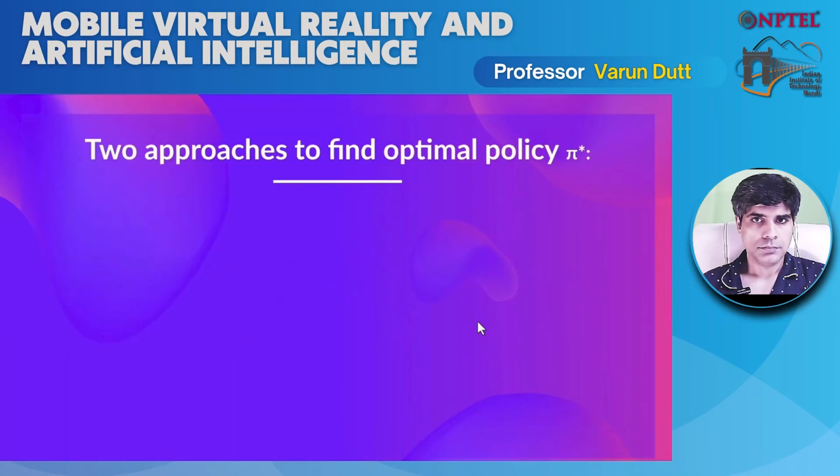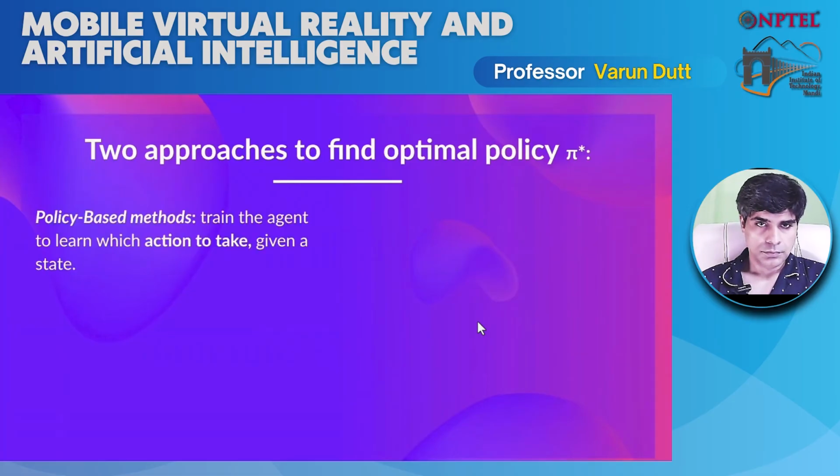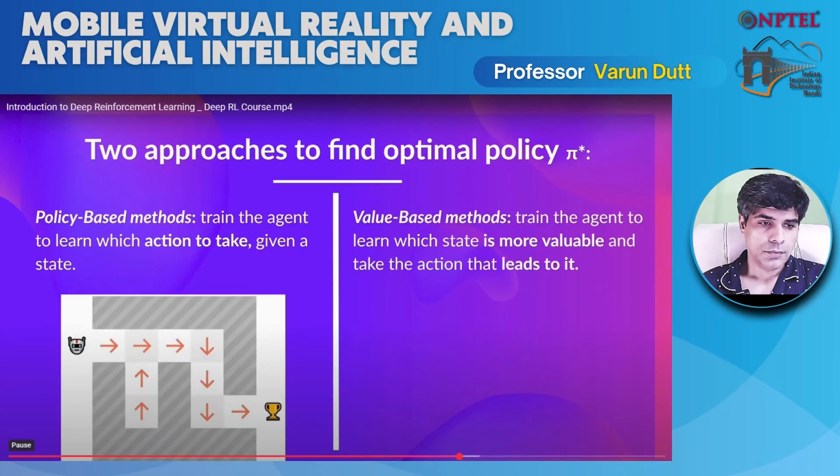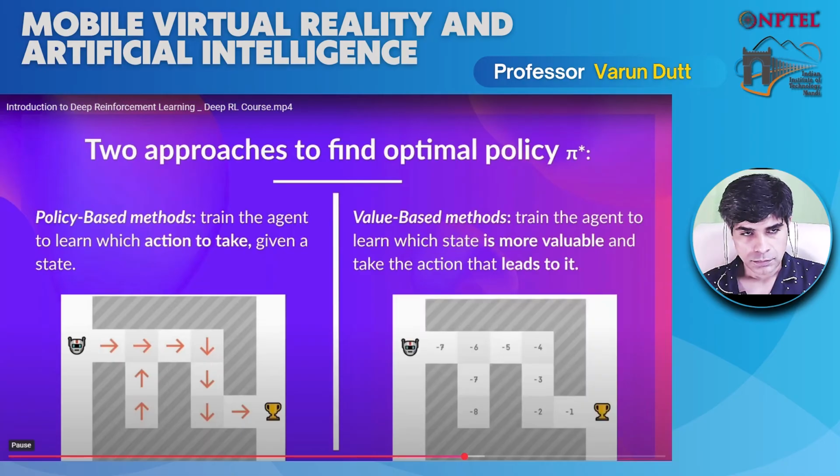So there are two approaches to train our agents to find this optimal policy. The first is directly, by teaching the agent to learn which action to take given the state it is in. It's called a policy-based method. Or indirectly, by teaching the agent to learn which state is more valuable and then take the action that leads to the more valuable state. We call this type of method value-based methods. So both methods can be used.